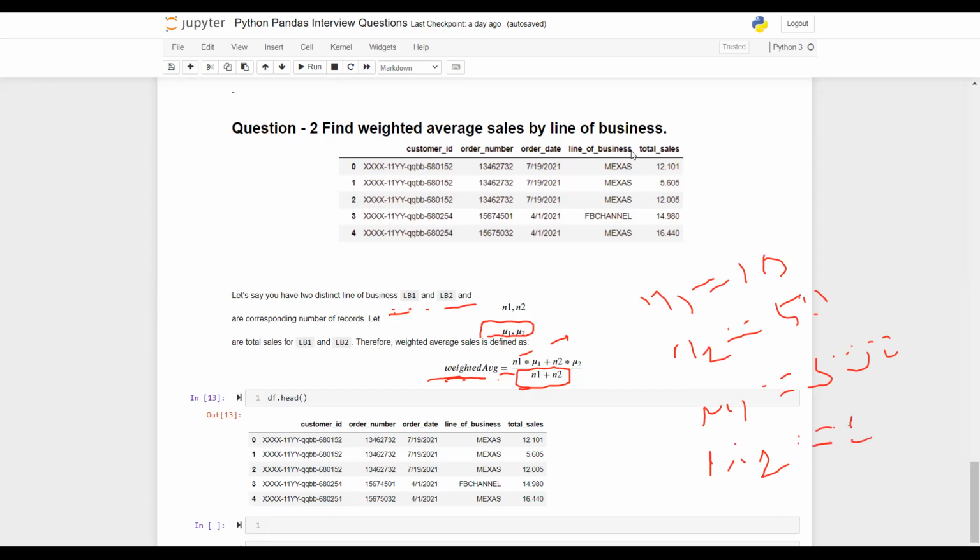Yeah, that's good. N1 corresponds to LB1. So if you see overall, the total sales in the first line of business is more than double that of the second one.